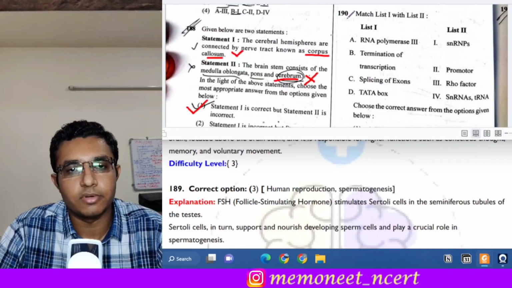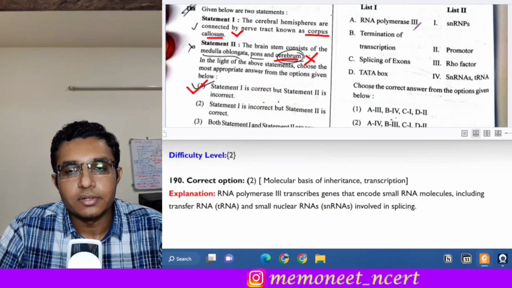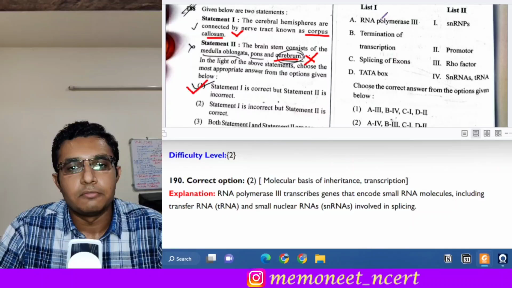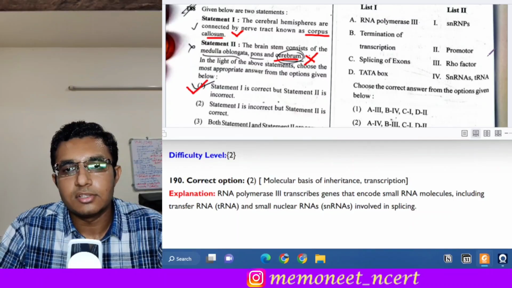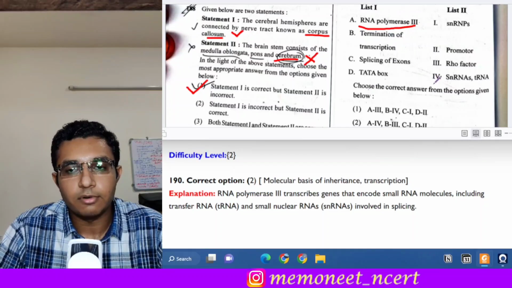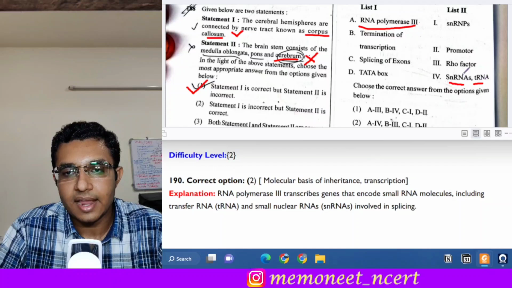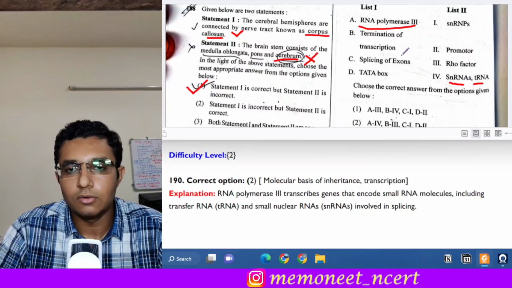Next is question 190. So it is a match the following question. We have to match the list 1 with list 2. The first is RNA polymerase 3. The RNA polymerase 3 is responsible for what? It is responsible for producing snRNAs and tRNAs. Okay, so A goes with 4.